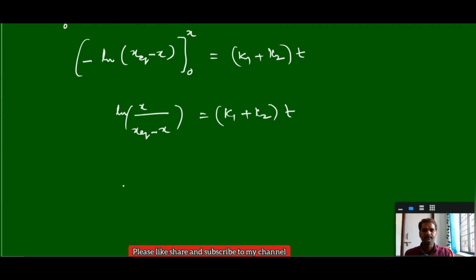From this, the integrated rate equation for time is t equals 1 by (K1 plus K2) into ln of x equilibrium by (x equilibrium minus x).